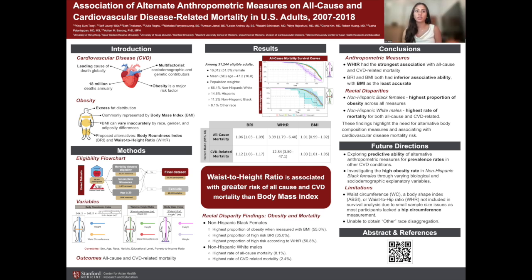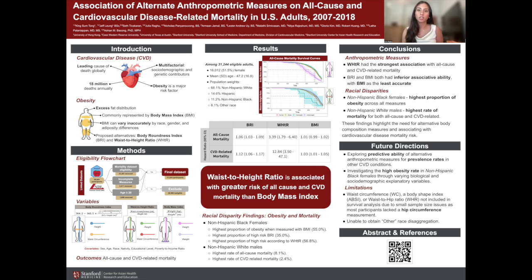Some future directions for this project include exploring the predictability of these and more anthropometric measures for prevalence rates in other CVD conditions such as heart attack, stroke, and cerebrovascular accident. We plan to investigate the high obesity rate in non-Hispanic Black females through varying biological and sociodemographic explanatory variables.